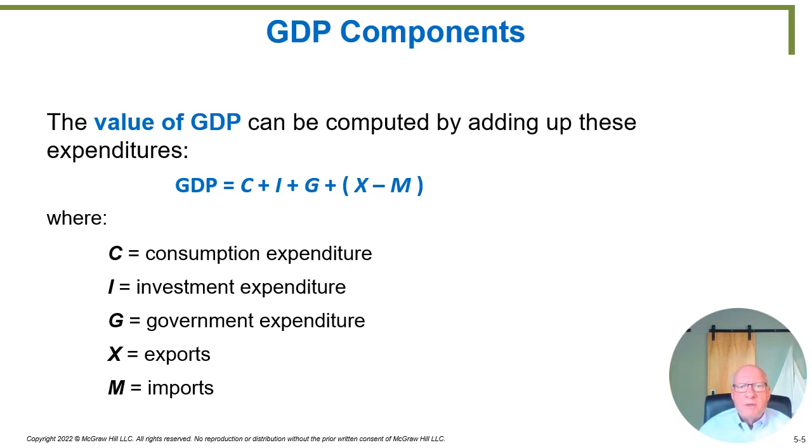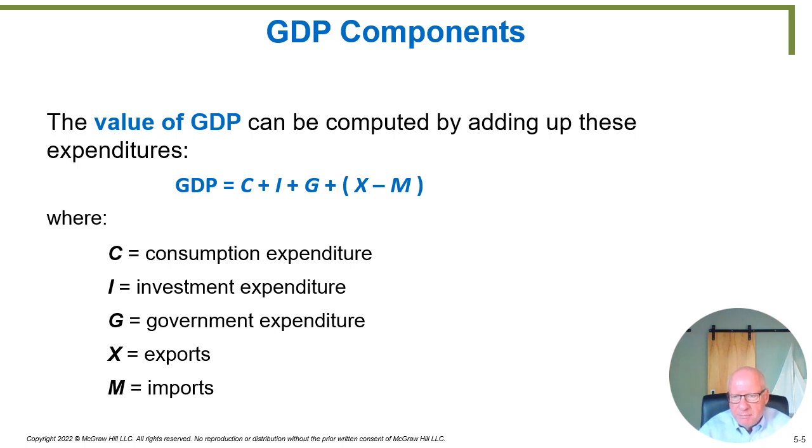Now let's get to something called GDP components. We're going to take every one of these subcategories that we just mentioned and put them all together. It turns out the value of the GDP can be computed by adding up all these expenditures. So all the expenditures on final goods and services, which we call consumption, C, plus all the money that business people spent on new equipment and new factory buildings, I, plus all the money the government spent on hiring police officers and buying them police cars and paying for ambulance services and all the fire department services, all those things will be what the government ends up producing, G.